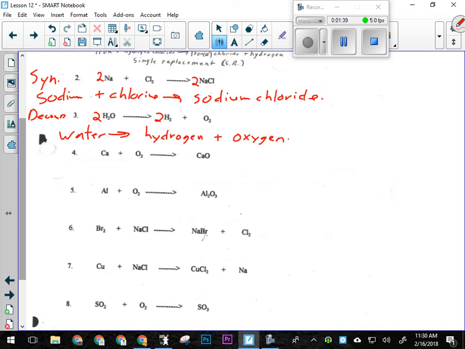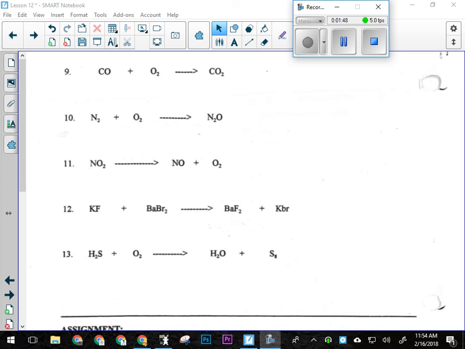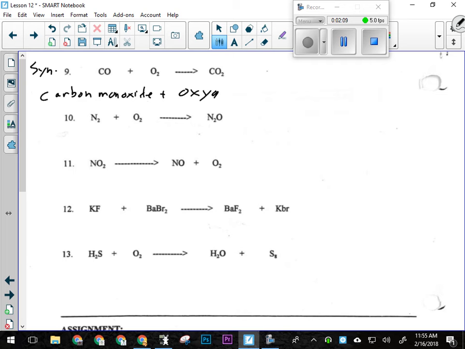Okay, because there will be some where I give you the reaction in words, like we did at the end of the day yesterday, and you'll have to write the formula form out. Okay, so for number 9, similar thing to number 8, right? We've got oxygen in all 3 of the compounds in the equation. It's still going to be a synthesis reaction because it's still 2 things becoming 1 thing, right? And those things are going to be carbon monoxide plus oxygen gives carbon dioxide.